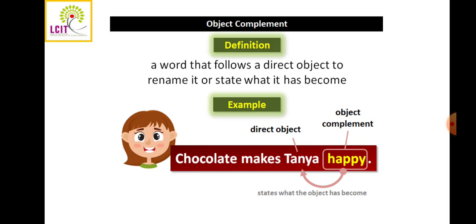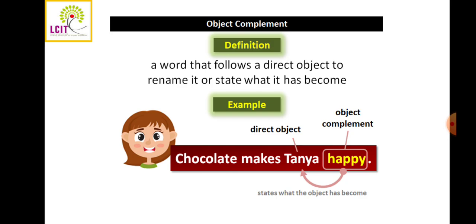So Polly is an objective complement. Her is the direct object and Polly is the object complement. Her parents named her. What name? Polly. So her is the object and Polly is the object complement.